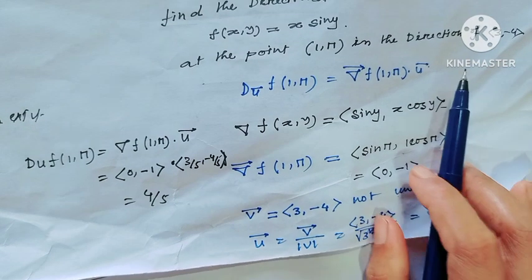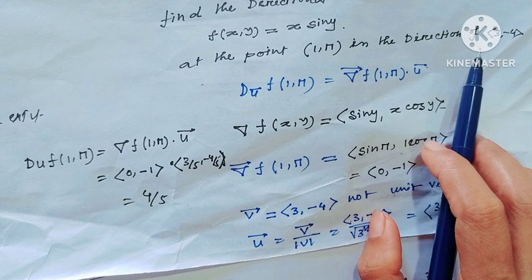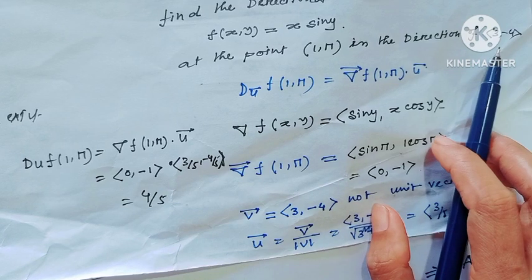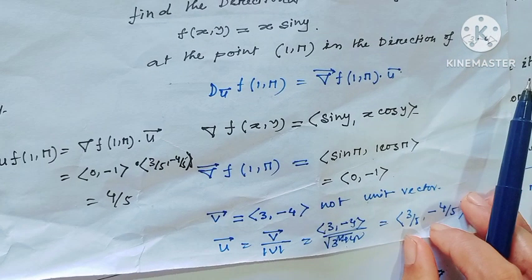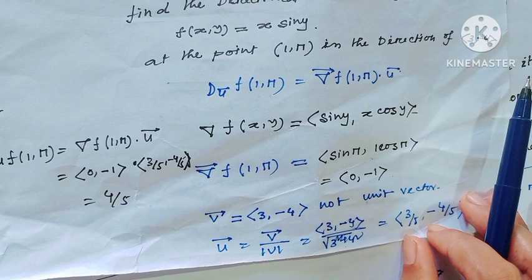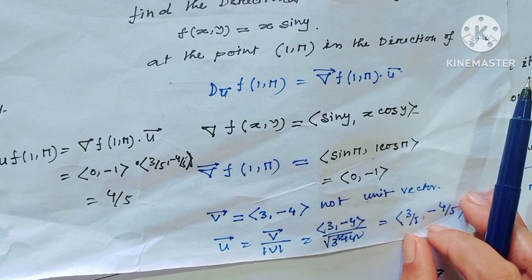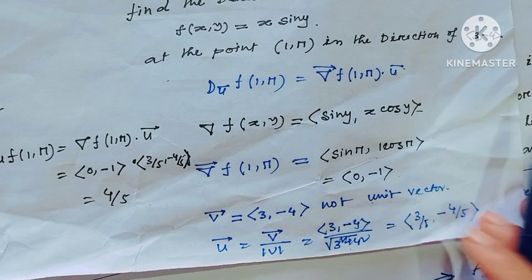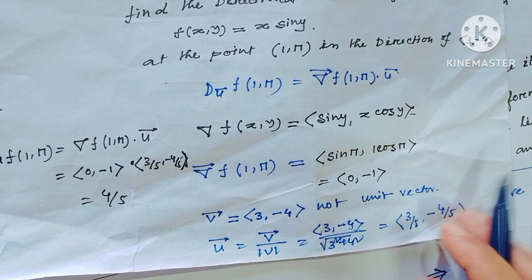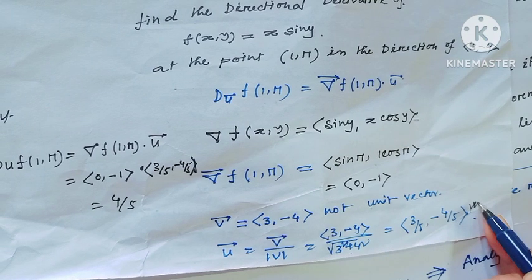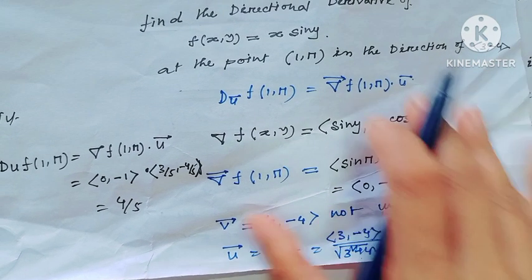And here the vector v, the direction (3, -4), is not a unit vector. So consider u, the unit vector of (3, -4), which is equal to (3/5, -4/5). Then this is the unit vector of v.